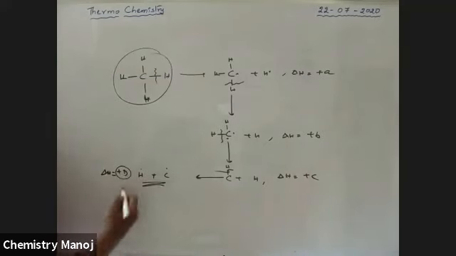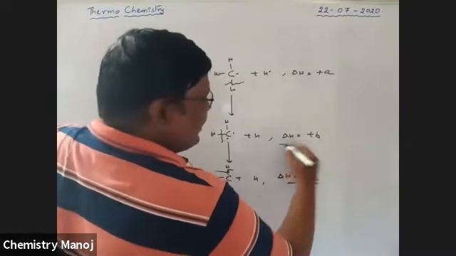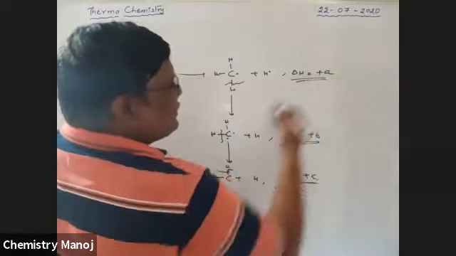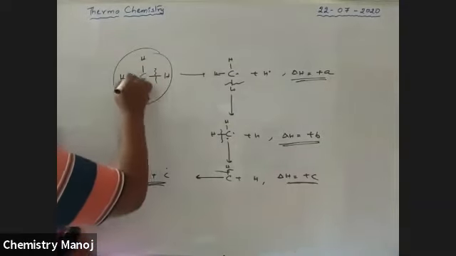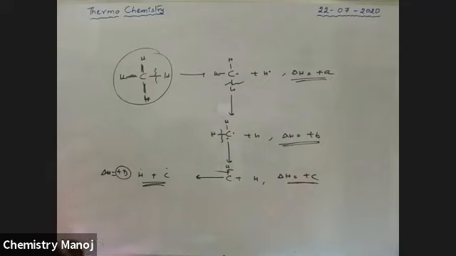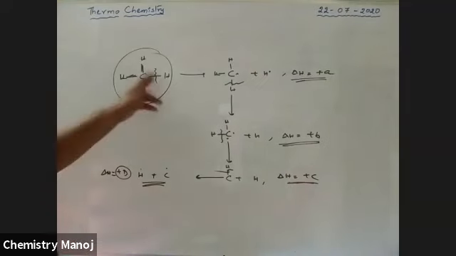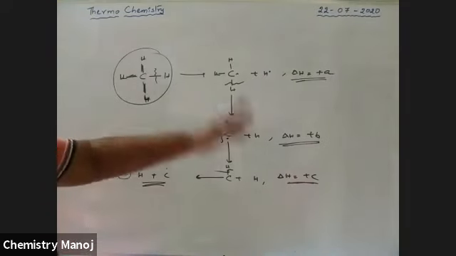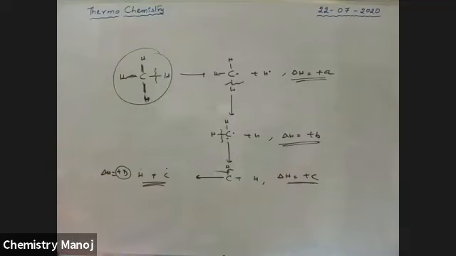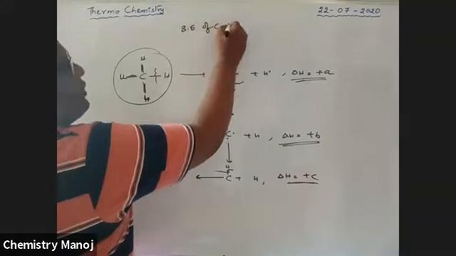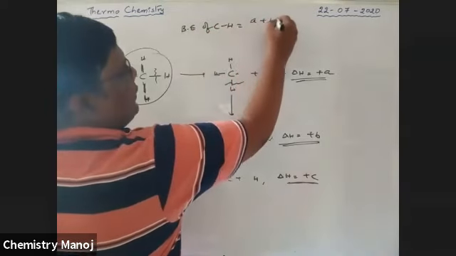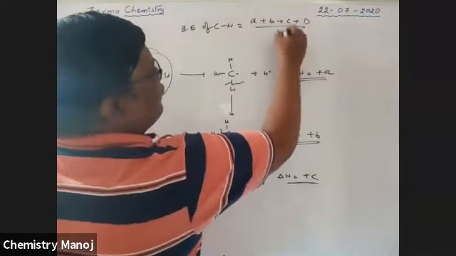So this is the fourth bond energy. This is the third bond energy. This is the second bond energy. This is the first bond energy. Now all these are CH bond energies, but not equal. Now what is the CH bond energy? The average value of all these is taken as the bond energy. Therefore, the bond energy of CH bonds is equal to A plus B plus C plus D by 4.